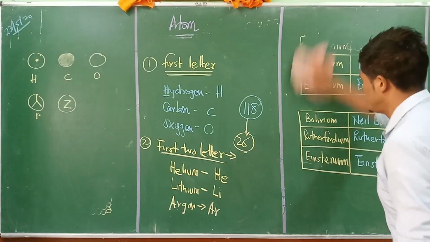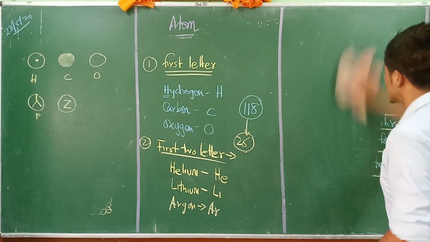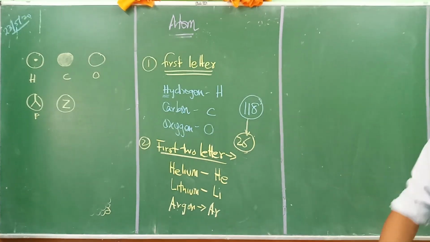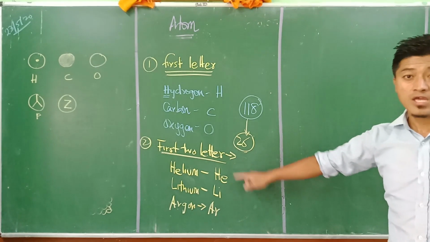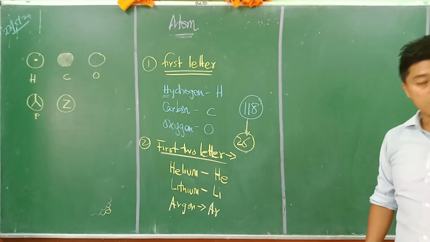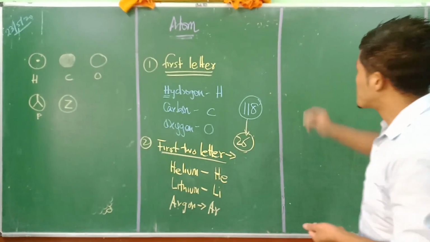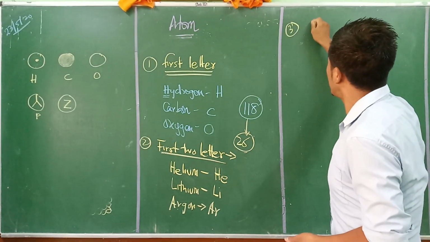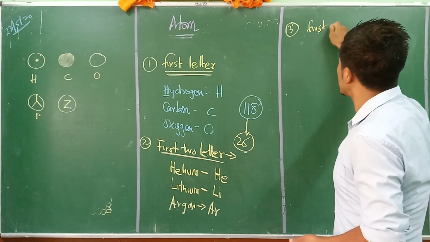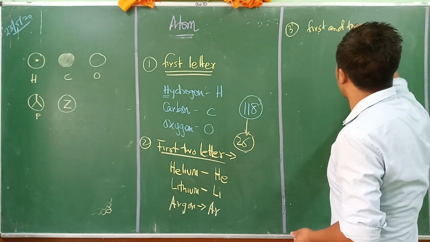Even if we use this concept, there are still chances of repetition. So they adopted the third one, that is the first and third letter.